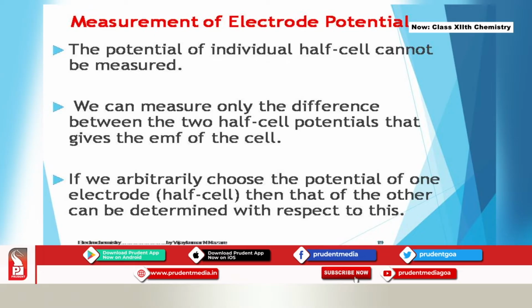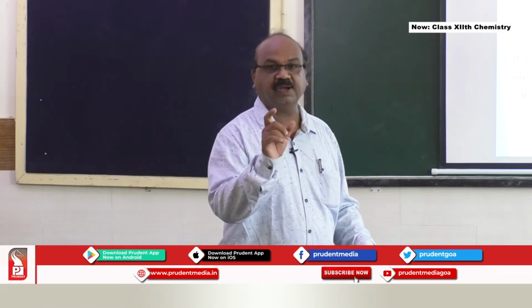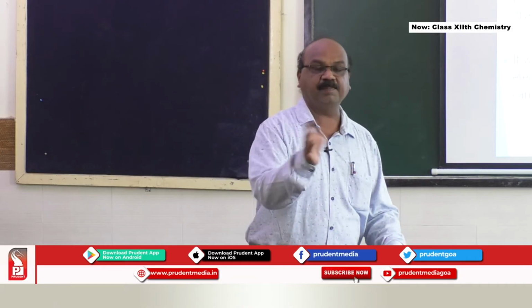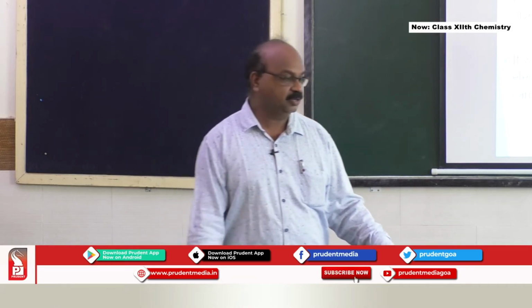Since you cannot find out the single potential of a cell, we have to arbitrarily choose the potential of one electrode, that is one of the half cells, then that of the other can be determined with respect to this. So arbitrarily you have to fix a particular value for one half cell, then you can combine with that cell and find out the electrode potential of the other.